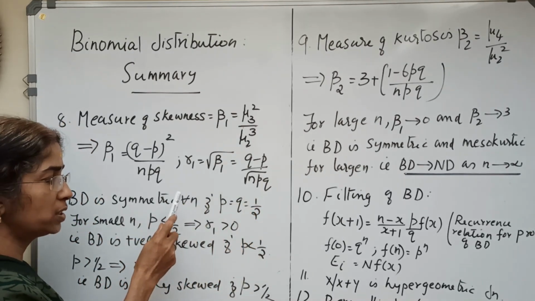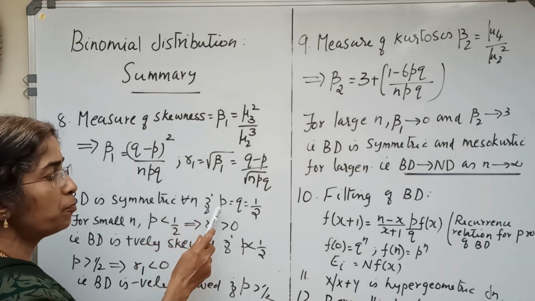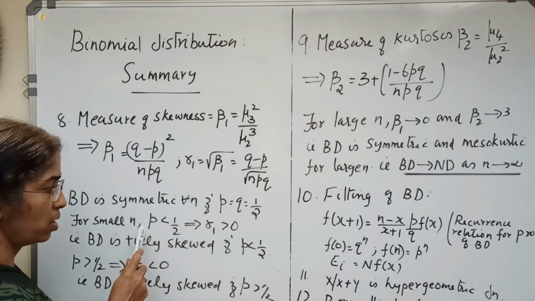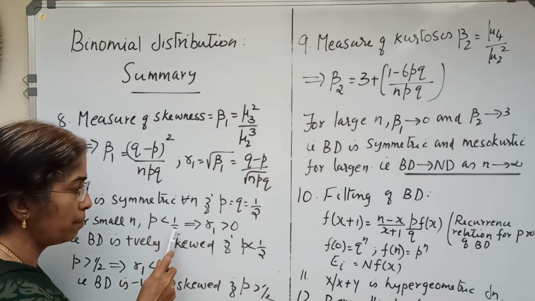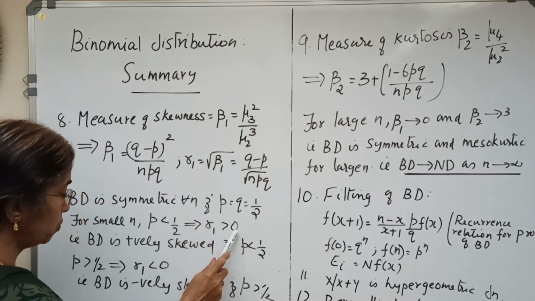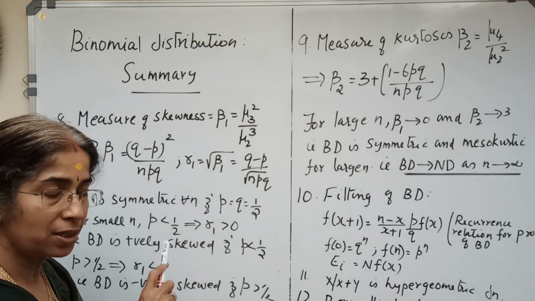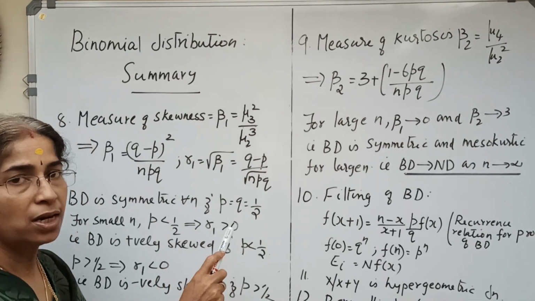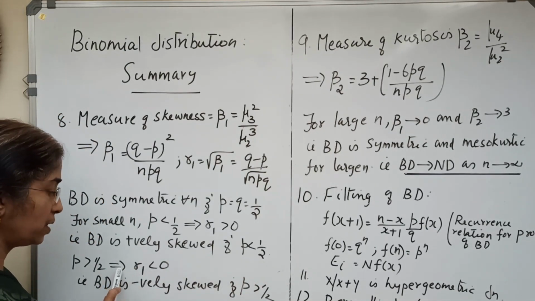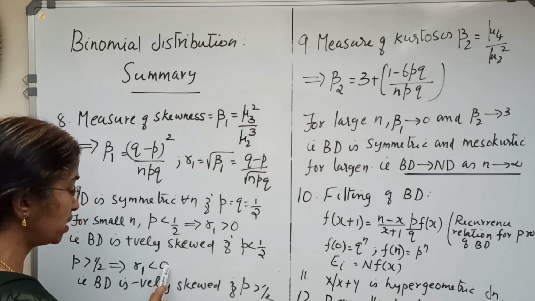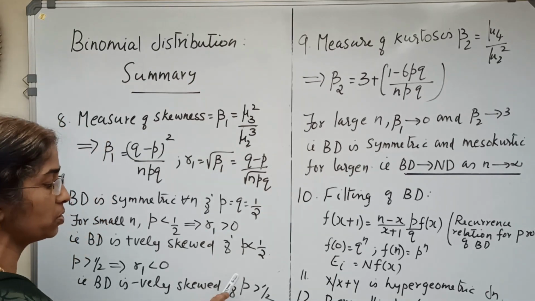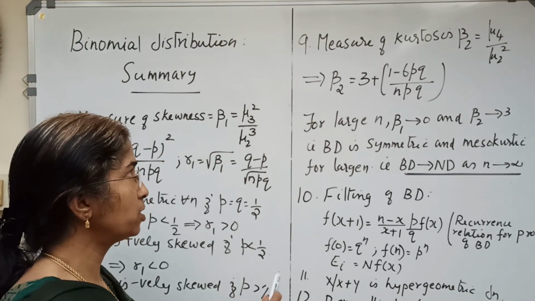Binomial distribution is symmetric for all n if p = q = 1/2. For p less than 1/2, gamma1 is greater than 0, that is, binomial distribution is positively skewed. For p greater than 1/2, gamma1 is less than 0, that is, negatively skewed.